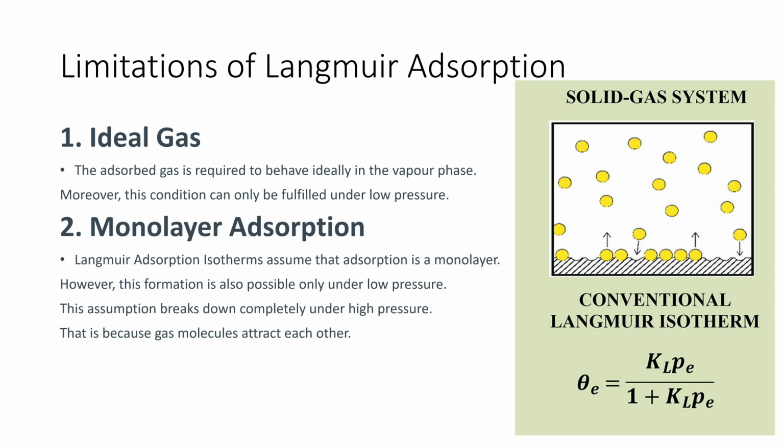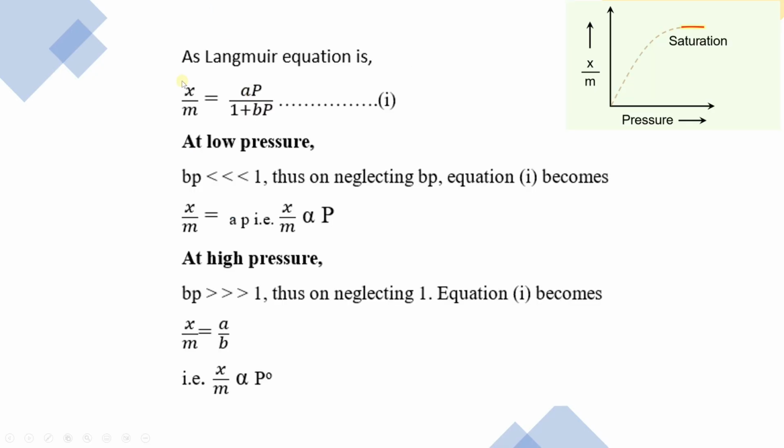Because when the pressure is increased, we will have physisorption, and in physisorption, you know that there will be formation of multilayer. Now the Langmuir equation is x over m is equal to ap divided by 1 plus bp. a is a constant, b is a constant, and p is the pressure. When the pressure is very low, let's say much less than 1, I can take 1 plus bp equal to 1.